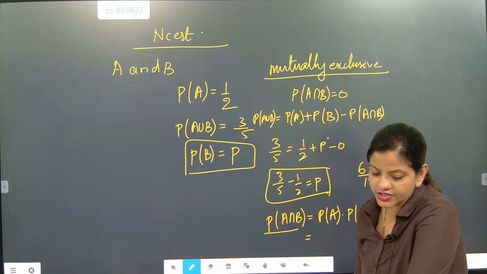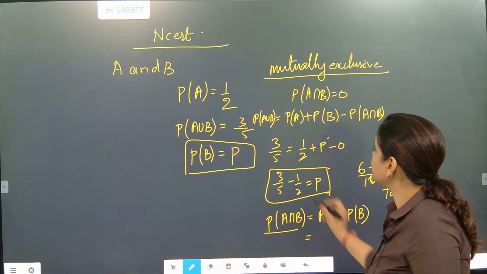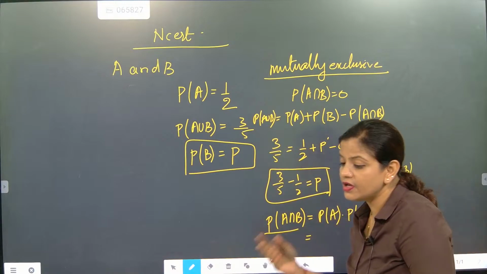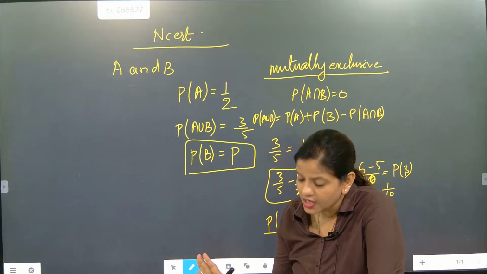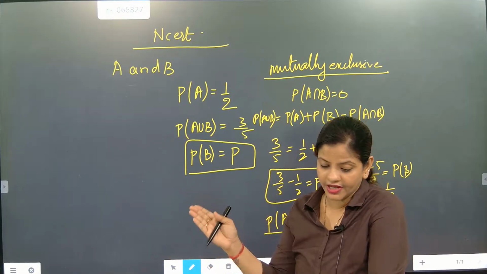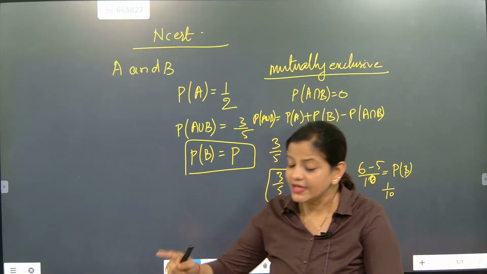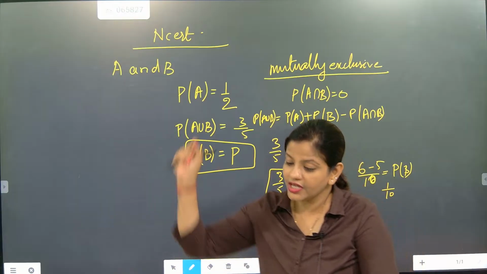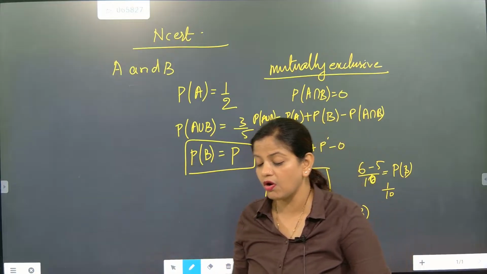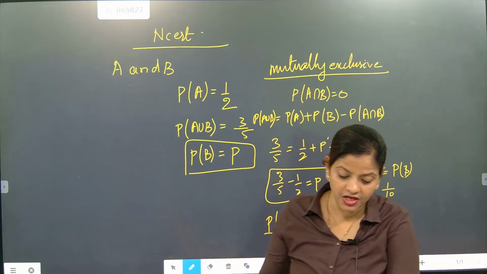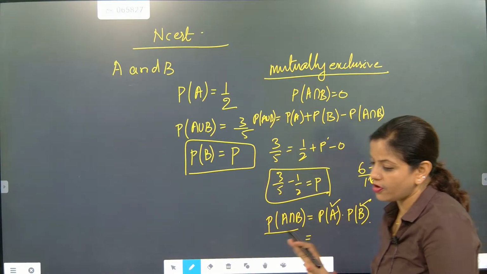Whether the P of A intersection B part is there or not there, that is the difference. Mutually exclusive means the A intersection B part will become 0. But in the case of independent events, the intersection will be there. The events will be independent of each other. So I stopped that question and first I am teaching you this part. What is the meaning of exclusive and what is the meaning of independent? In independent, this will exist, but the two events will be out of order for each other.